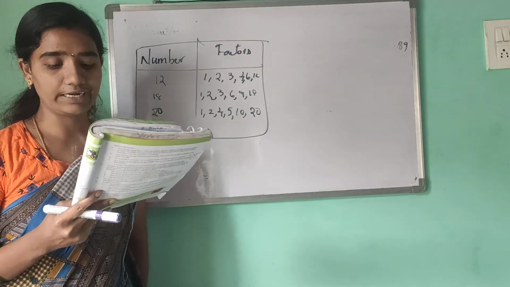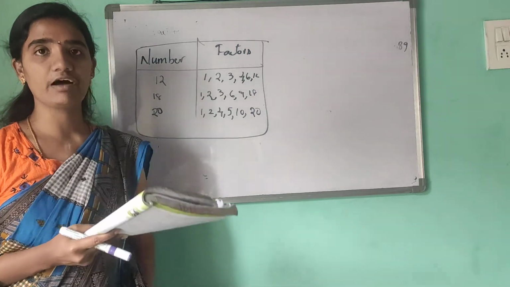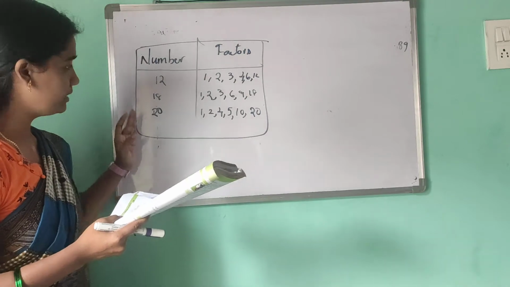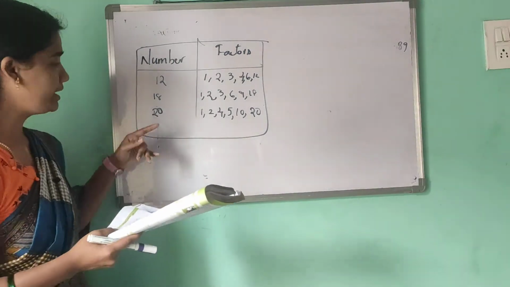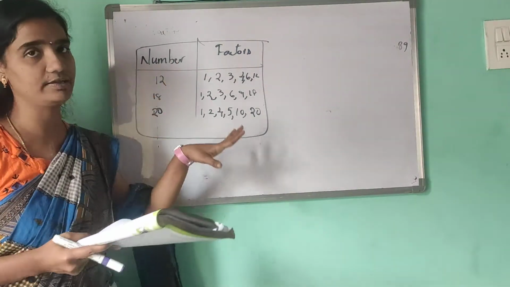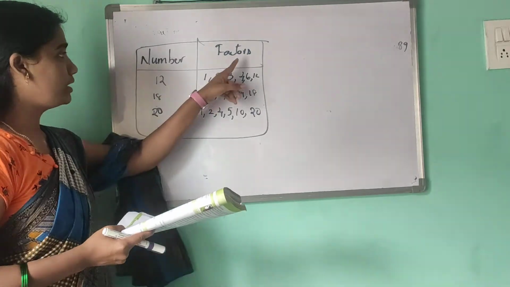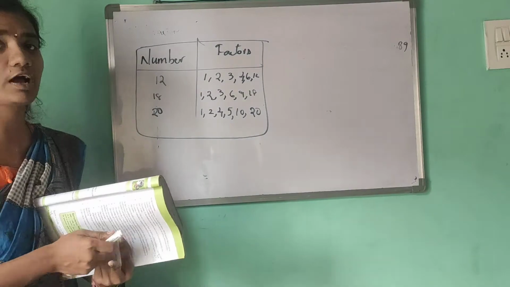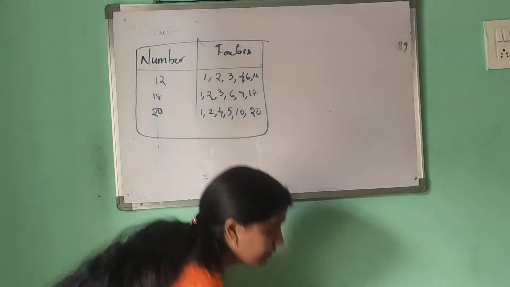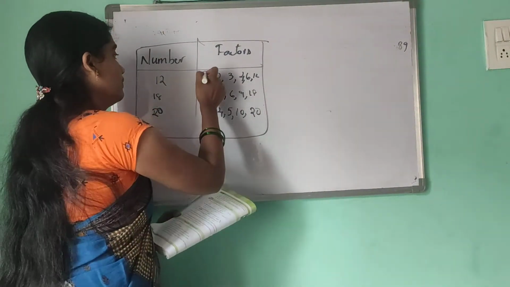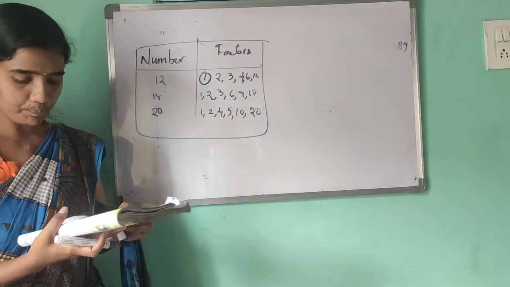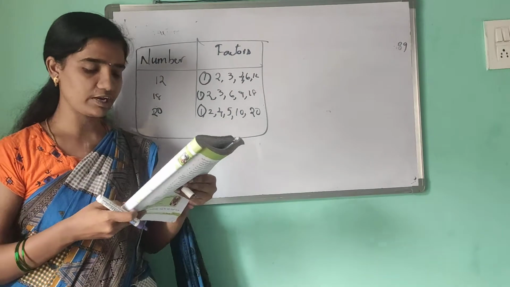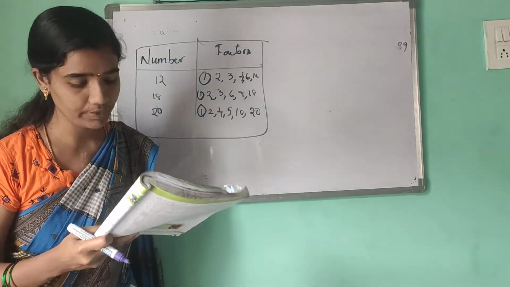Coming to the second point: every number is a factor of itself, and 1 is a factor of every number. In this, every number is a factor of itself. But among all these factors, which number is common? 1 is common. So 1 is a factor of every number.